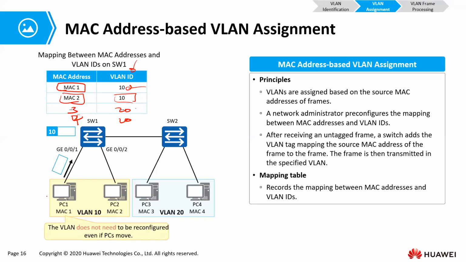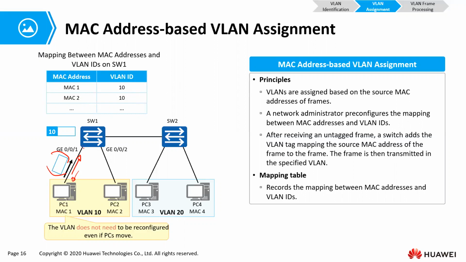When you connect your PC to any port on the switch, the switch is going to read the MAC address of the PC, and depending on the MAC address assignment table, it is going to be allocated to the necessary VLAN. So once a computer sends a frame, it is an untagged frame as we have seen.